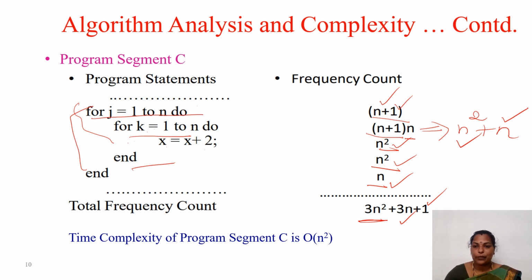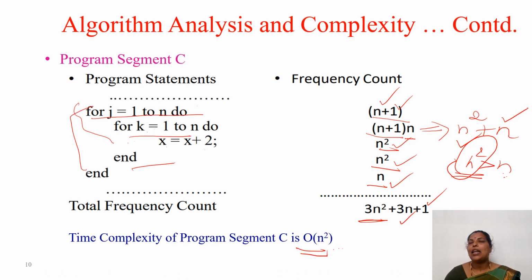We are counting the frequency. So here which is the maximum value? N square only. So it is order of n square. All the constants we have to consider as negligible, very small. N is very important, and if you have a huge number of records, the n value is very large, right? Comparing n square and n, n square is greater than n. So always the higher part we have to consider for this complexity analysis. So order of n square we have to write.